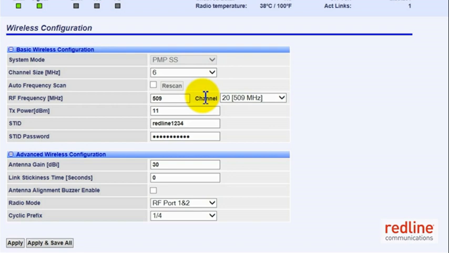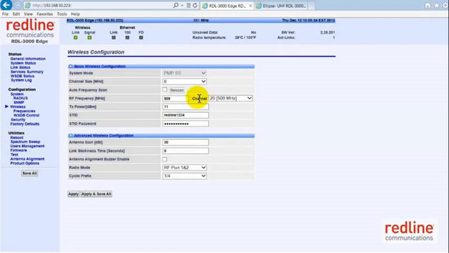And when the list is received from the whitespace database, it will see if channel 20 or 509 MHz is flagged available by the whitespace database. If that is the case, the subscriber will continue to be linked up with the sector controller. If channel 20 is flagged as unavailable, the subscriber will suspend transmission.